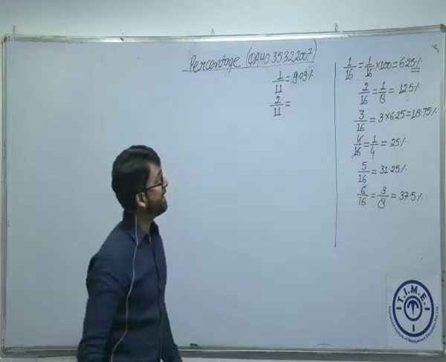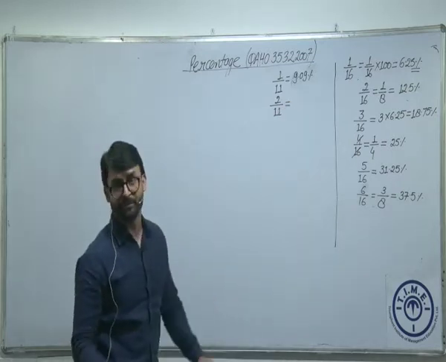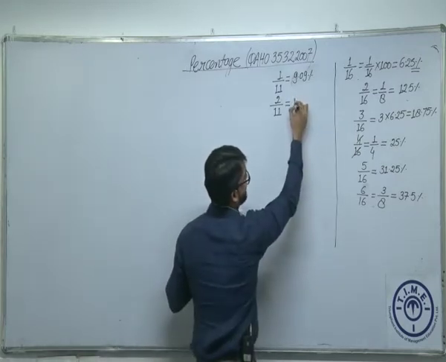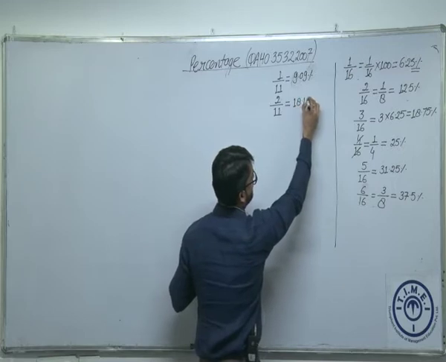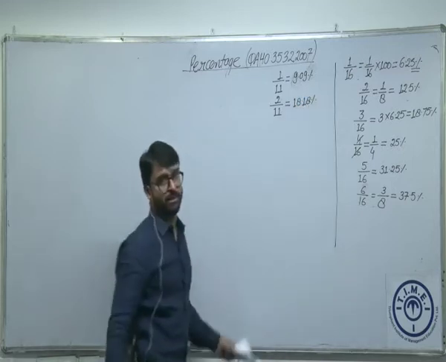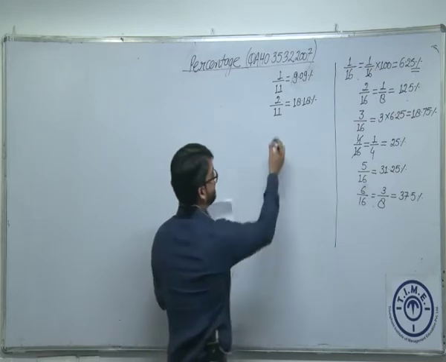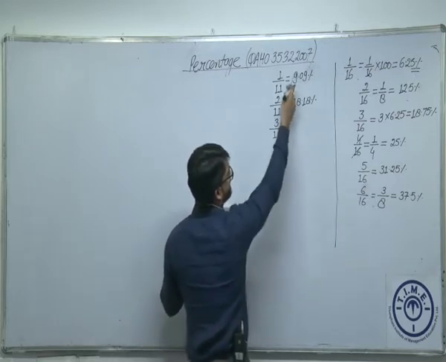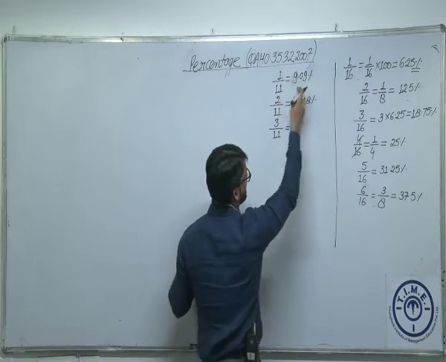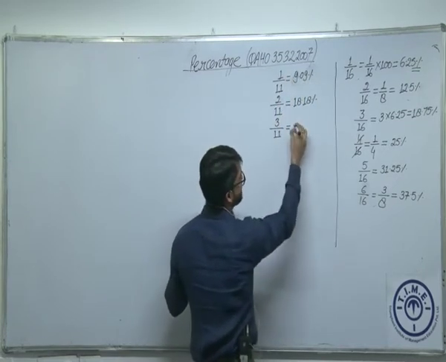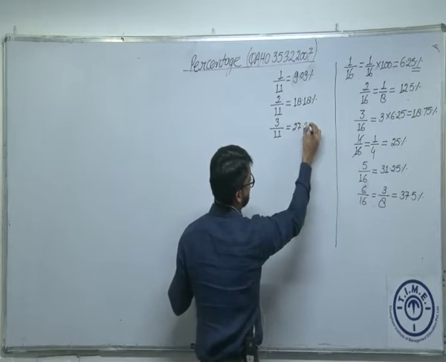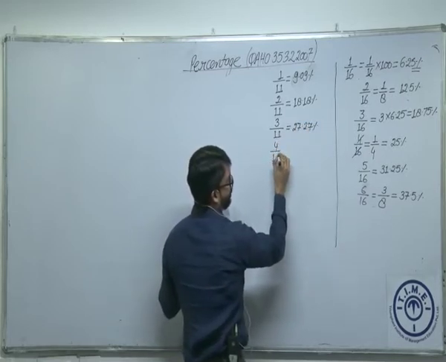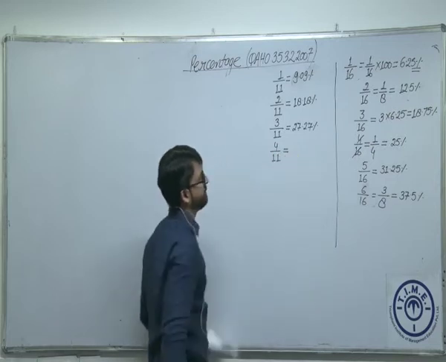1 by 11 is 9.09%. What is 2 by 11? Double of this. Exactly double of this. Double of 9 is 18.18%. Am I right? What is 3 by 11? Again, similar calculations, thrice of this. 1 by 11 is 9.09. So what is 3 by 11? Thrice of 9.09, which is 27.27%. Can you tell me what is 4 by 11 for that matter?